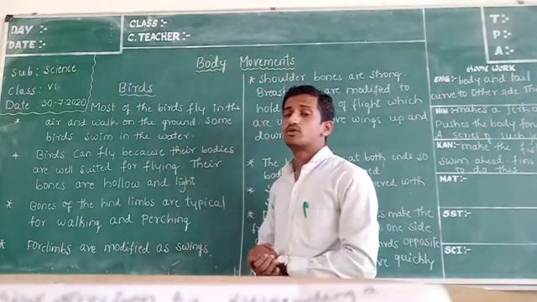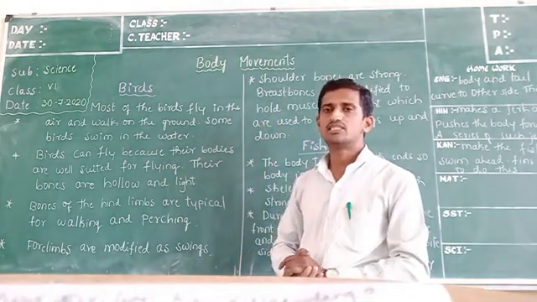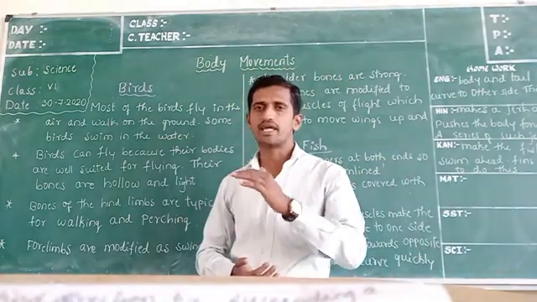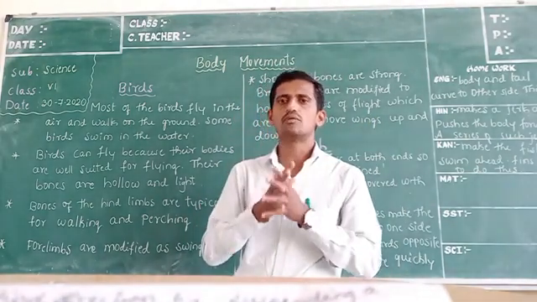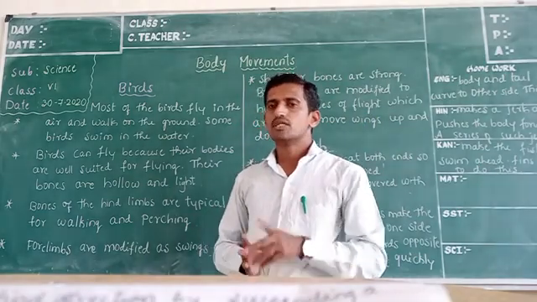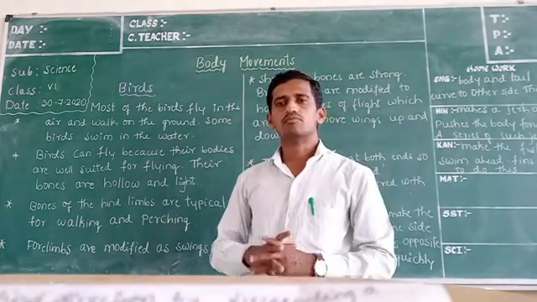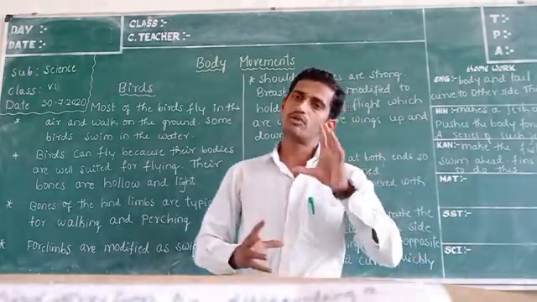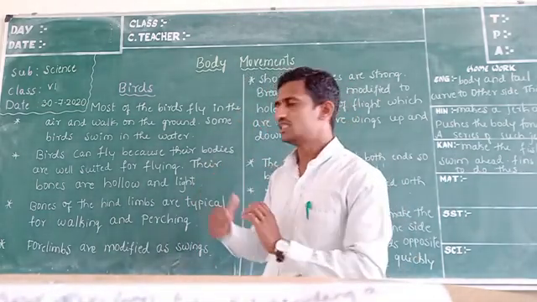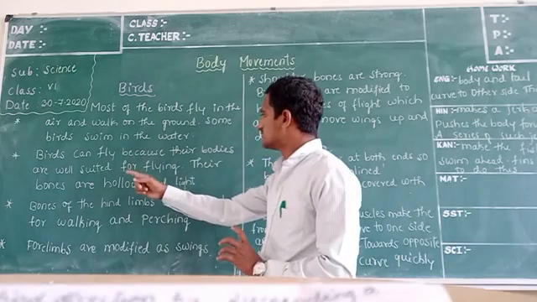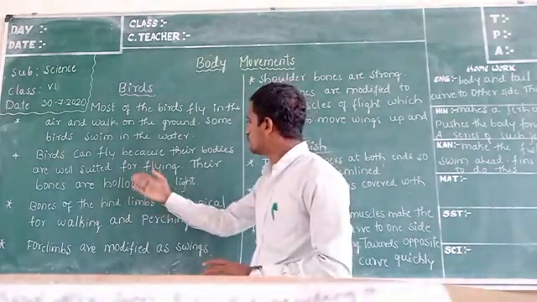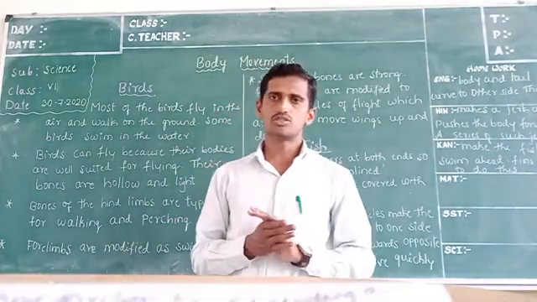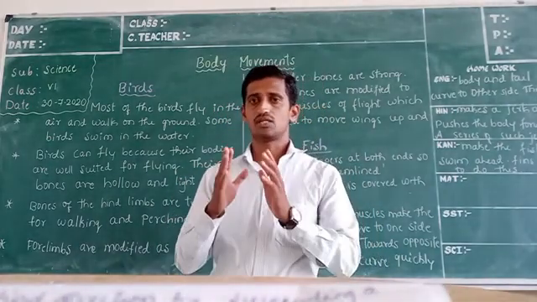Birds can fly because their body is very well suited for flight, means for flying. That is why birds are made possible to fly in the air. Why is it so? Why is their body suitable for flying? The reason is this. Their body is made of bones, and the bones are hollow and light. Very important here: the bones of these birds are hollow.